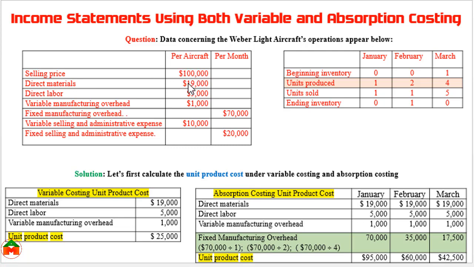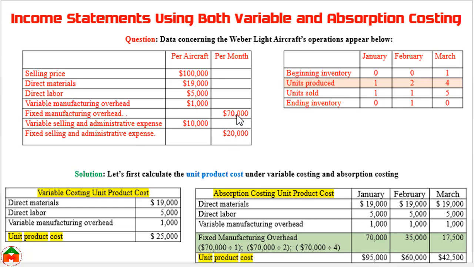Although the figure is higher, for aircraft this is common. However, the selling price is shown as per unit. We can see 100,000, direct material 19,000, direct labor 5,000, variable manufacturing overhead 1,000, fixed manufacturing overhead 70,000, variable selling and administrative expense 10,000, fixed selling and administrative expense 20,000.